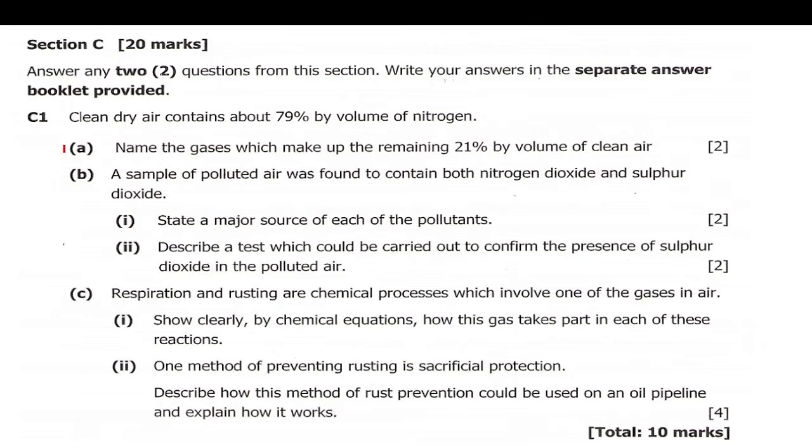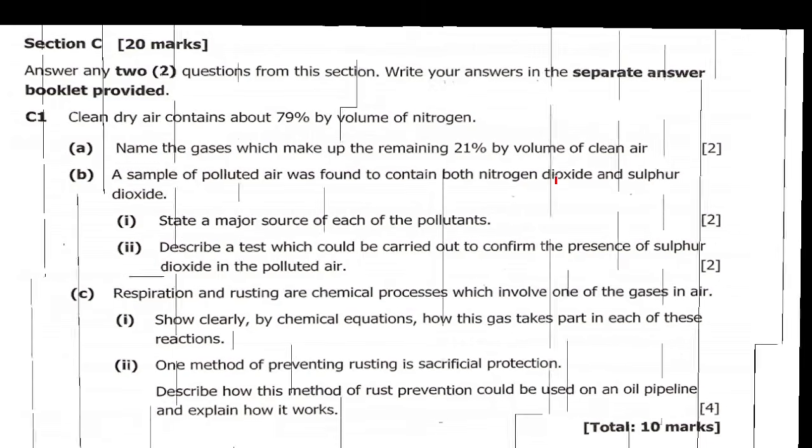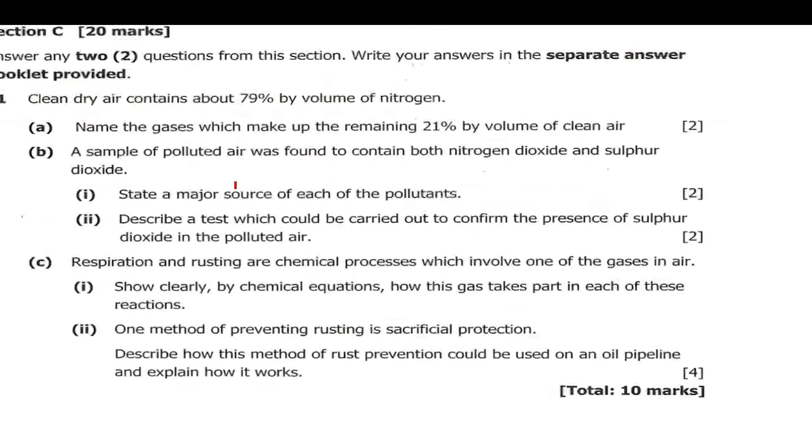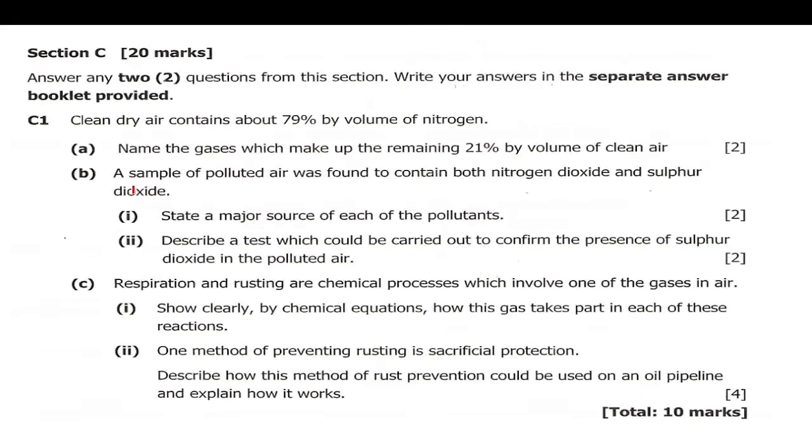Okay, so here, name the gas which makes up the remaining 21% by volume of clean air. So the gas is supposed to be oxygen actually. So oxygen makes up the 21% of the clean air. All right, then 2, they are saying state a major source of each of the pollutants. So the major source of this one, sulfur dioxide, and this one.